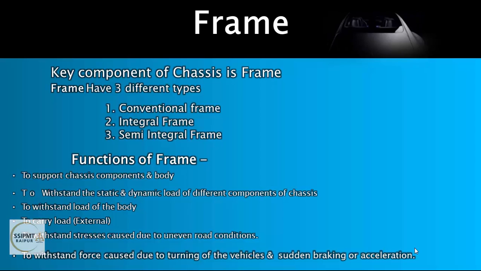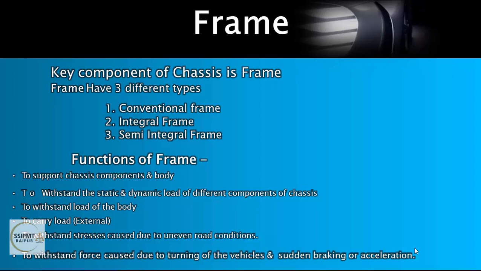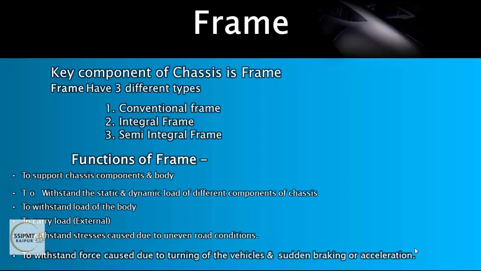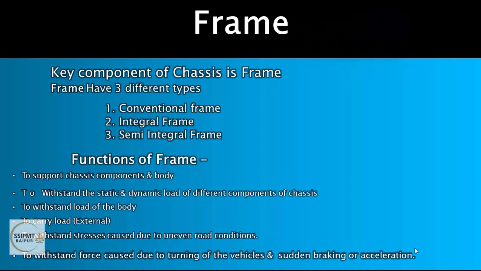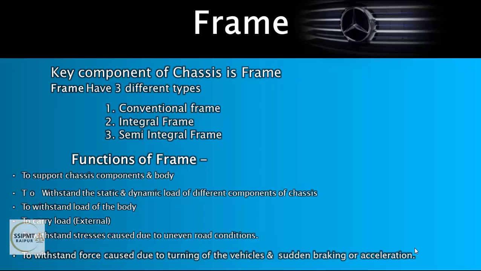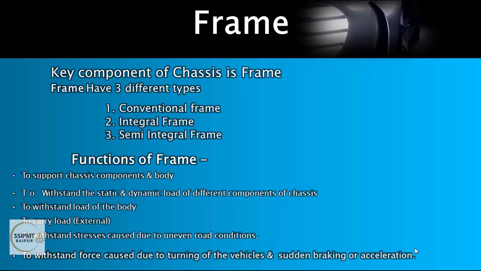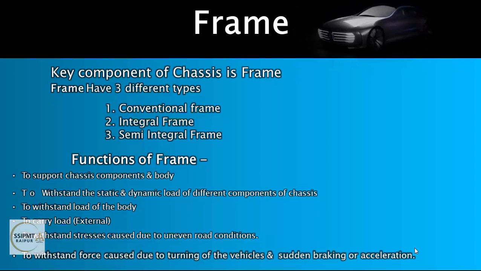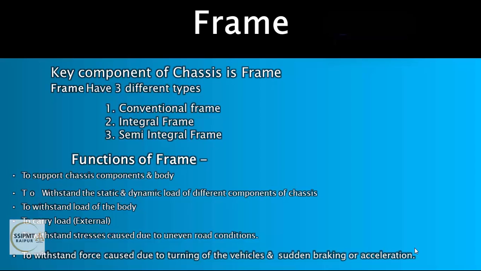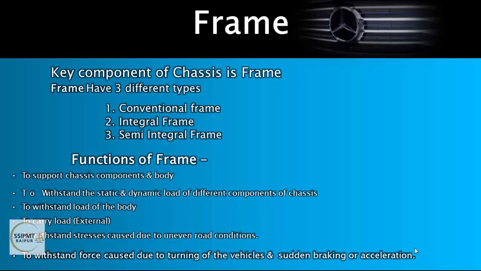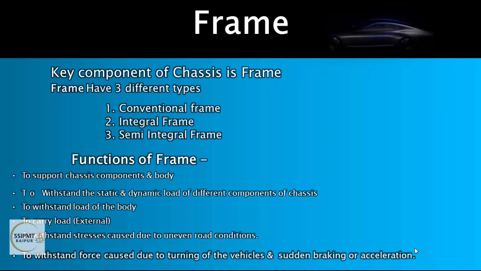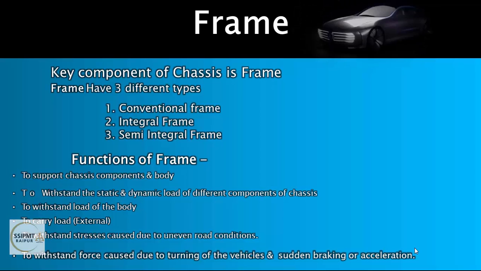Second function is to withstand the static and dynamic load of different components of the chassis. There are a lot of components mounted on the chassis, right? So it is able to withstand the load conditions of the components of the chassis.